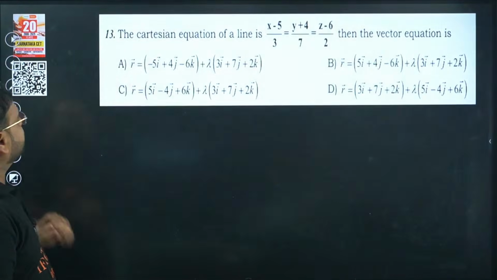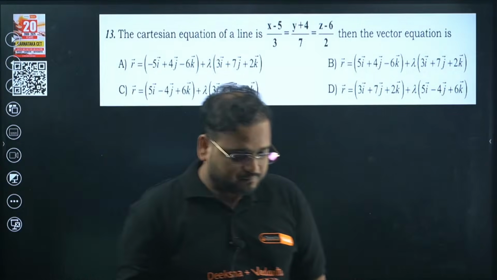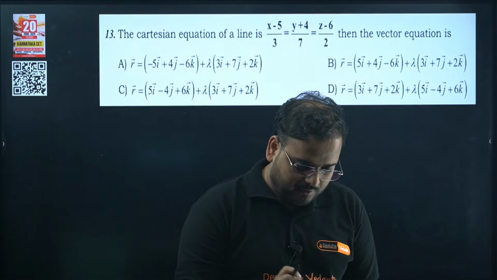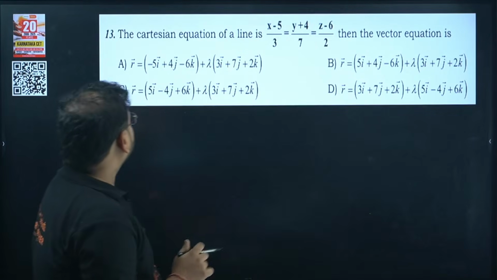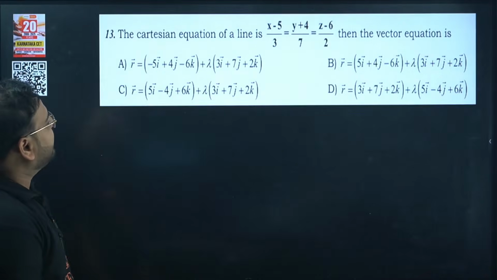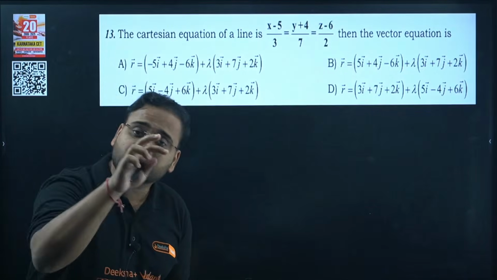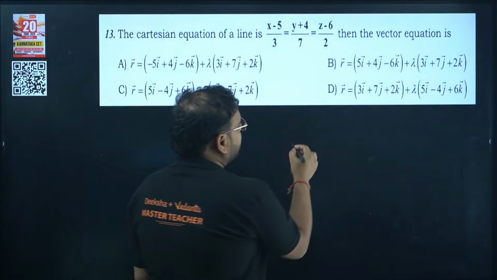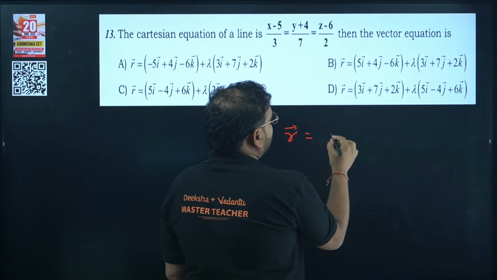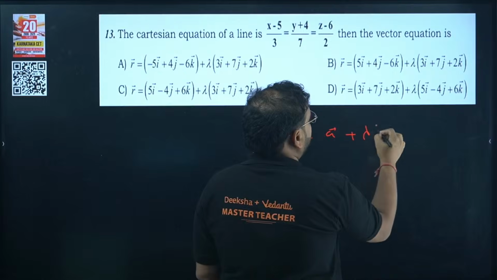Next up, question number 13. The Cartesian equation of a line, (x minus 5) by 3, is given. I'm looking to convert Cartesian to vector form. Vector form is what? For any line, r equals a plus lambda b.